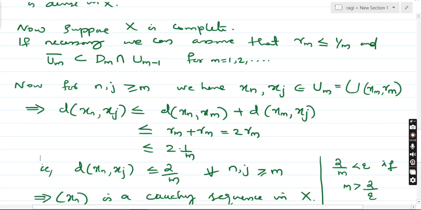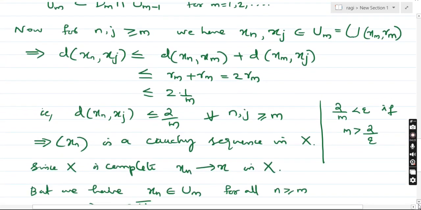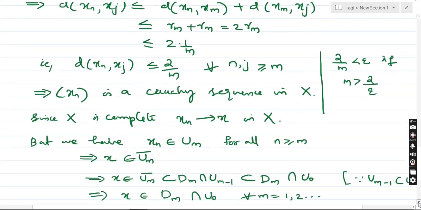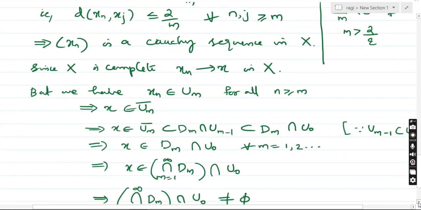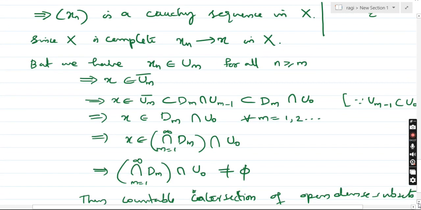This inequality means that the sequence xn is a Cauchy sequence in X, and so since X is complete, this Cauchy sequence converges in X to some point x. Okay, so also we know that xn is an element of Um for all n greater than or equal to m, and so the limit point x is an element of the closure of Um.